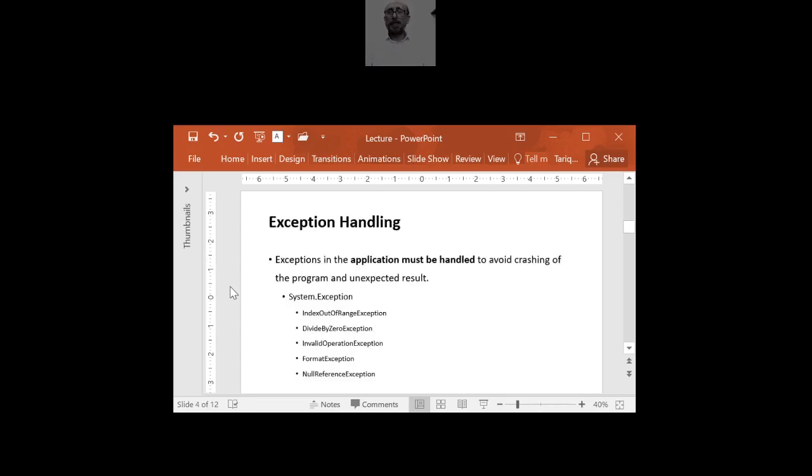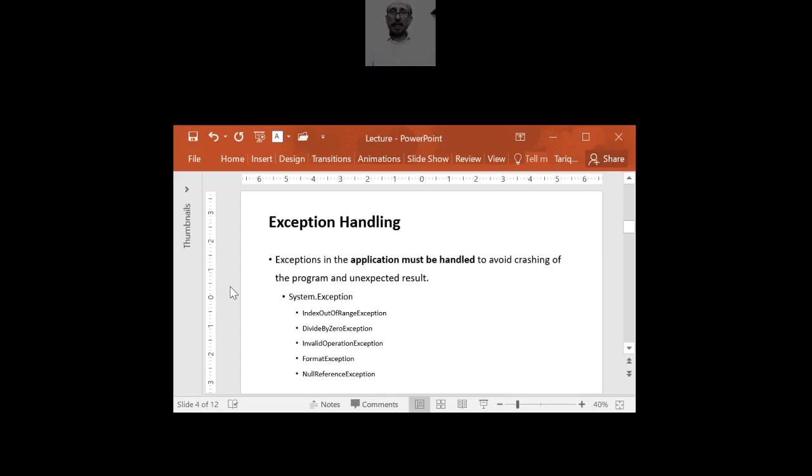So remember one thing, whenever you write a program and you have an error message, it will crash your program, it will break your program, and you may have unexpected results. Imagine if you're working on a database and in the middle of the time your program crashes, you cannot believe how much damage it will make to your database. So whenever you write a program, try to avoid crashing the program.